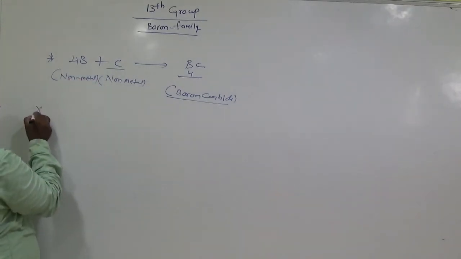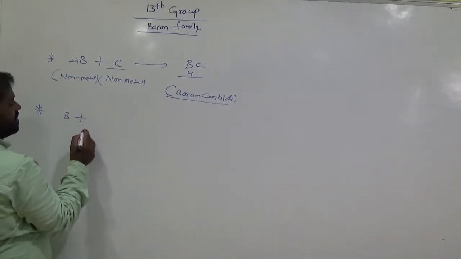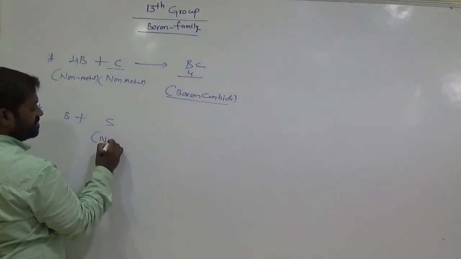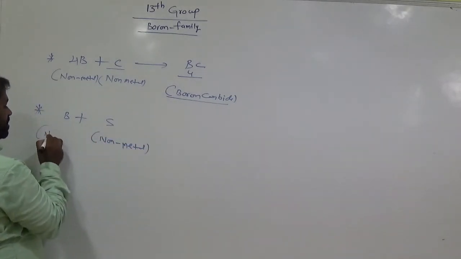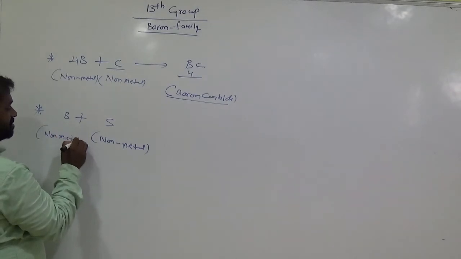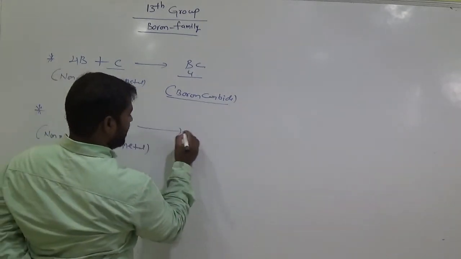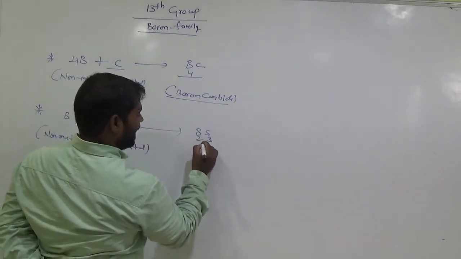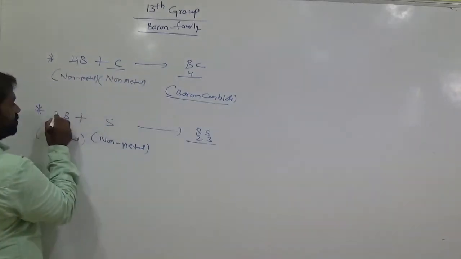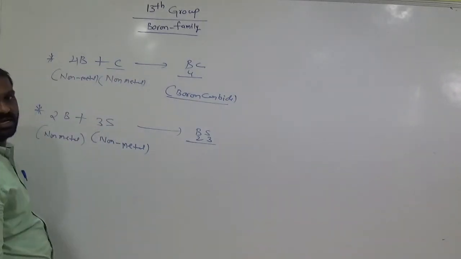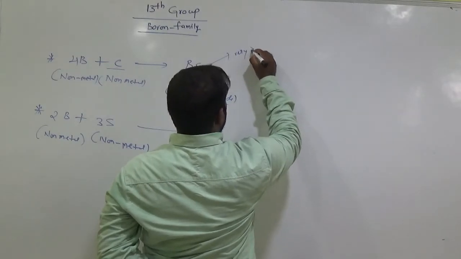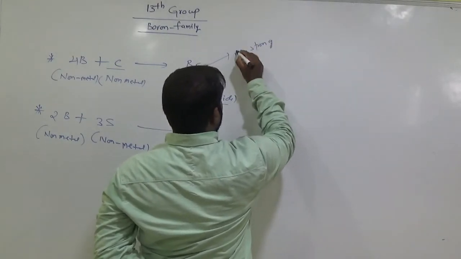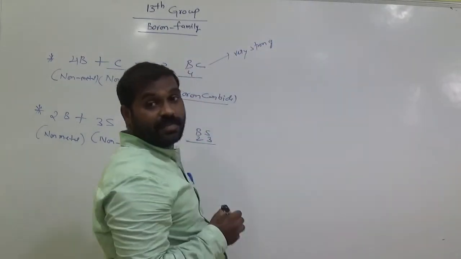Okay, clear? And boron can interact with sulfur, which is a non-metal. Sulfur is a non-metal. Remember this. It gives sulfide compounds, B2S3. 2 borons, 3 sulfurs. Okay. It is very strong, you know. We can prepare this boron carbide.